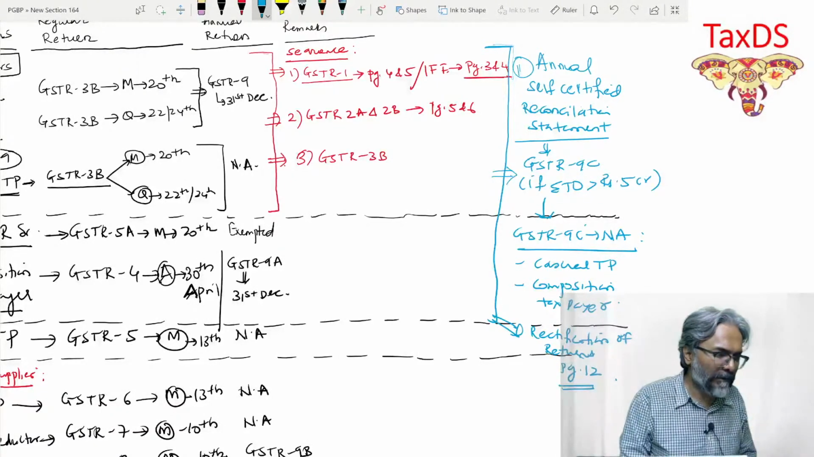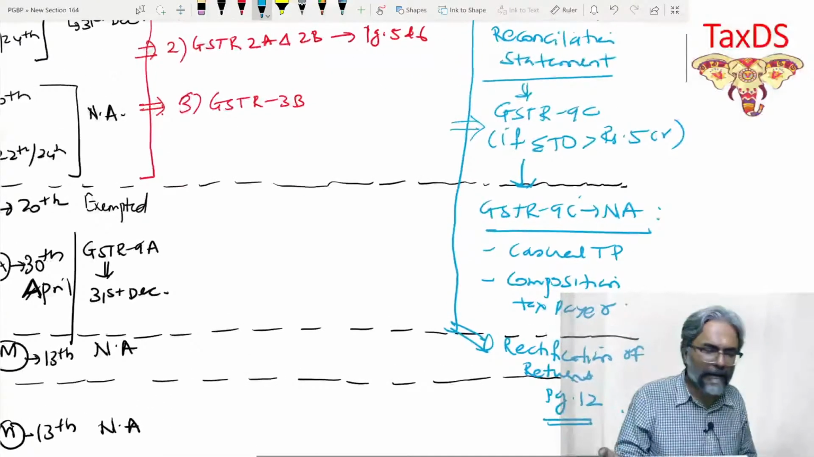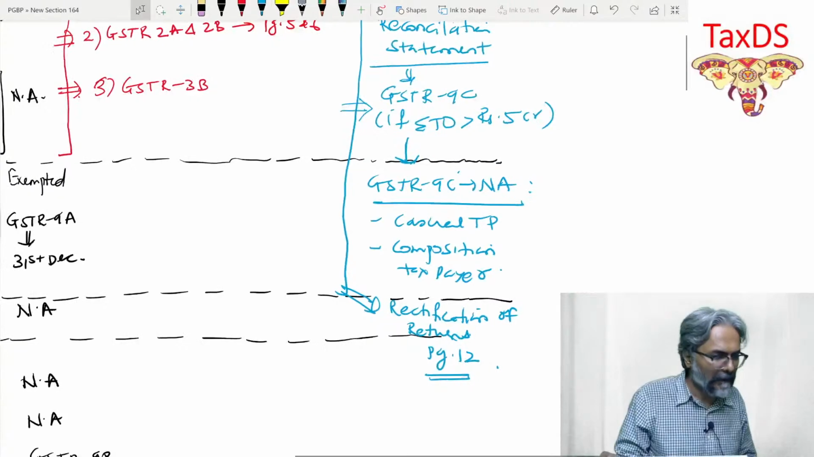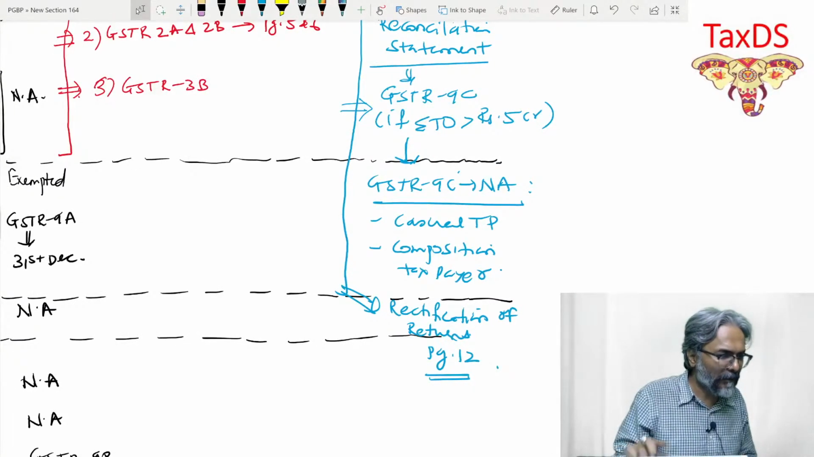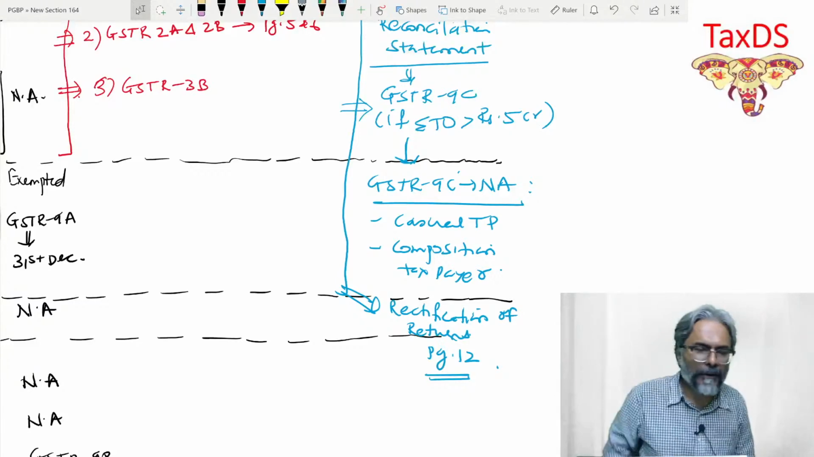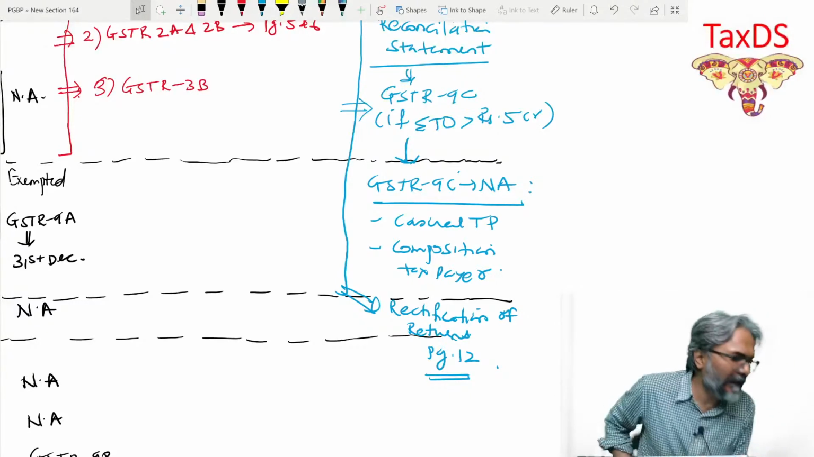Are you all through with this one, students? You all are through with this one. Now, let's look at the relevant pages that you need to look at in this context, and thereafter directly the question and answer.